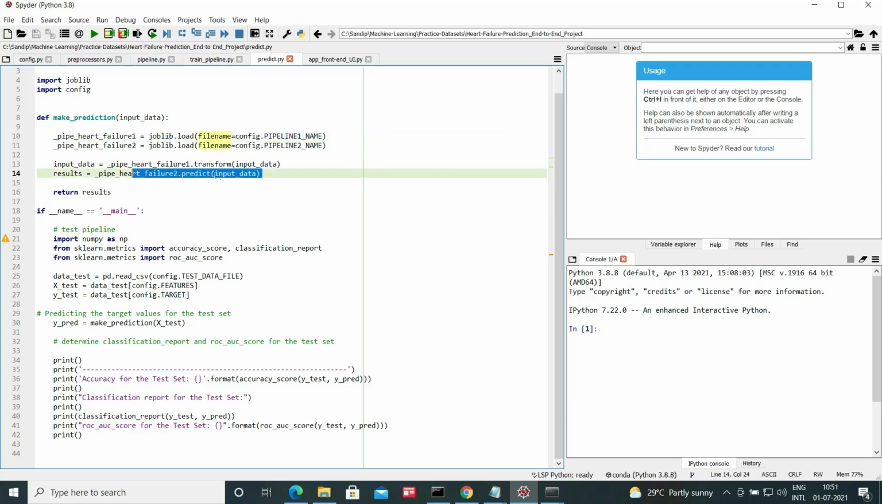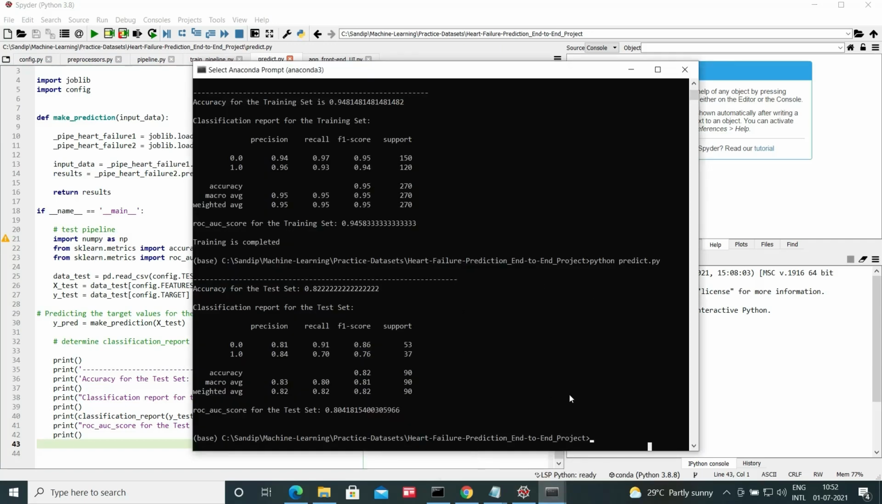Then we apply the first pipeline, for data preprocessing, on the input data. After that, we apply the second saved pipeline, which is for the model, to make predictions. So that's all.